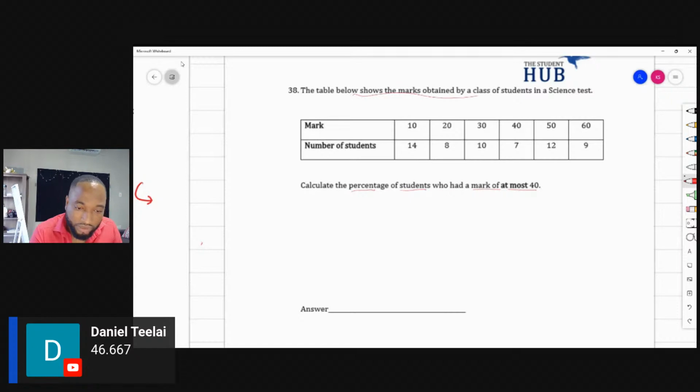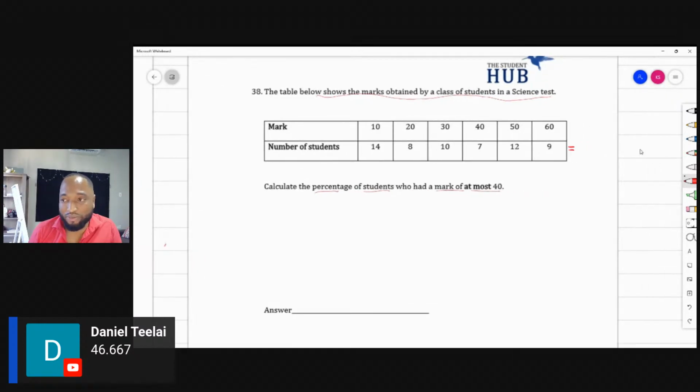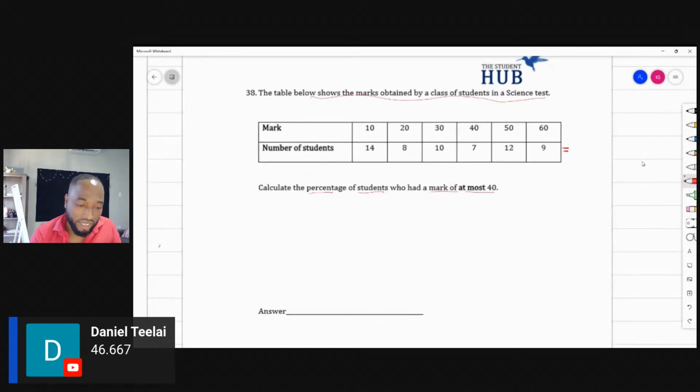The table below shows the marks obtained by a class of students. Let's find how many students in all in the class, because percentages need to be done with the total. So 14, 8, 10, 7, 12, 9. When we add up those numbers, let's try and do it quickly.